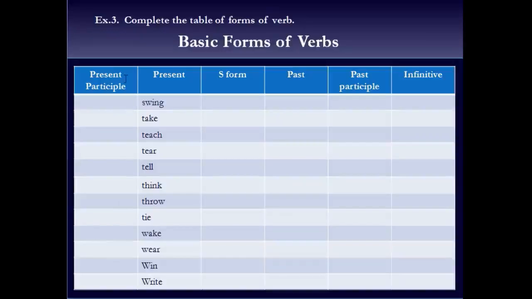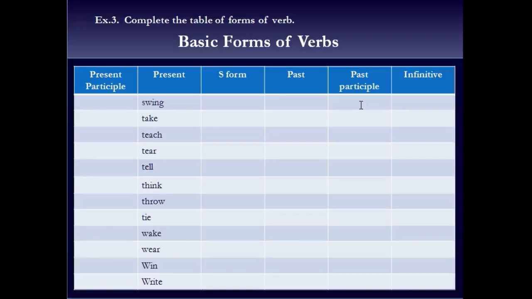Now in the last exercise, exercise number 3, here is a table. The main and present form of the verb is given. You have to write the present participle by adding ing. You have to write the S form by adding S in the end. You have to write the infinitive by adding to before the main form, and then you have to write the past and the past participle forms as well.